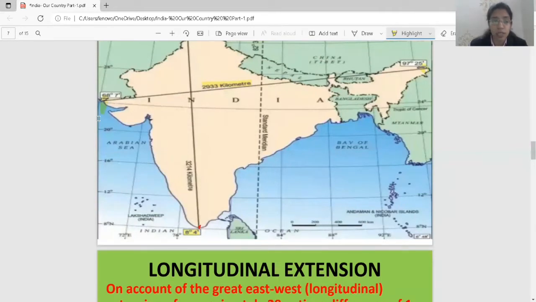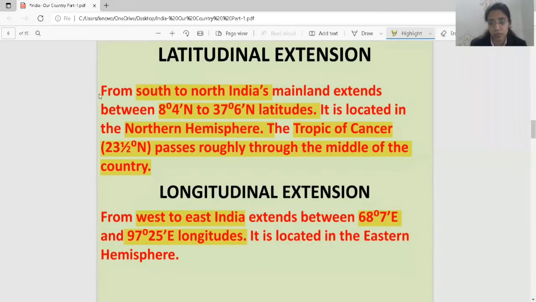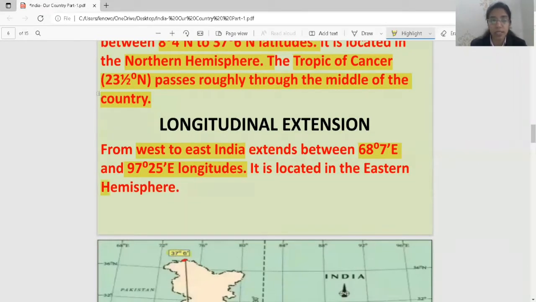See, this is the west side, this is your east side. So it is in the eastern hemisphere. Latitudes are in the northern hemisphere, longitudes are in the eastern hemisphere. Latitudes are from 8 degree 4 north to 37 degree 6 north. Longitudes are 68 degree 7 east to 97 degree 25 east.